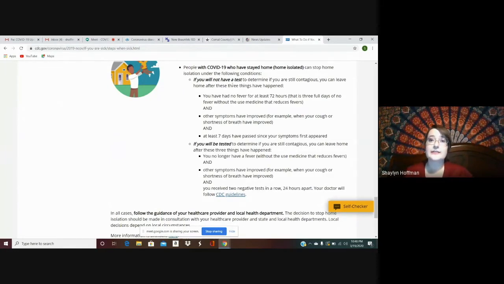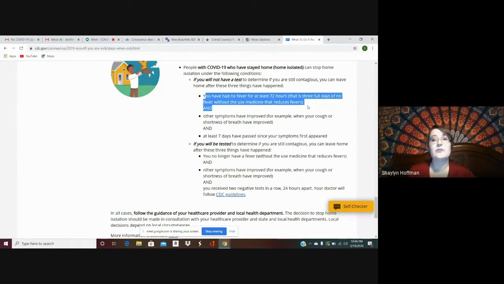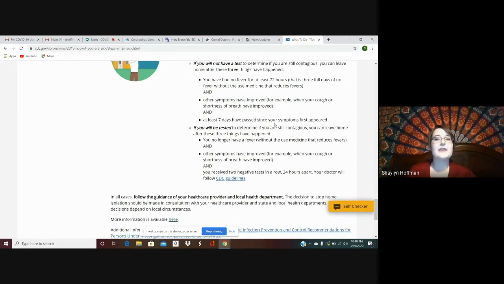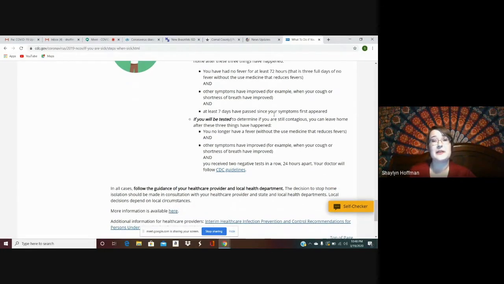So if you're not tested, you can leave home after these three things have happened. You have had no fever for at least 72 hours. That's 3 full days of no fever without medication that's reducing your fever. Other symptoms have improved, when your cough or shortness of breath have improved. And 7 days have passed since your symptoms first appeared.